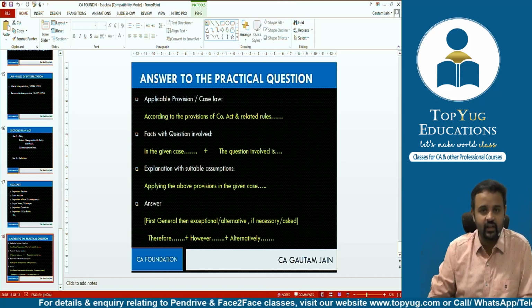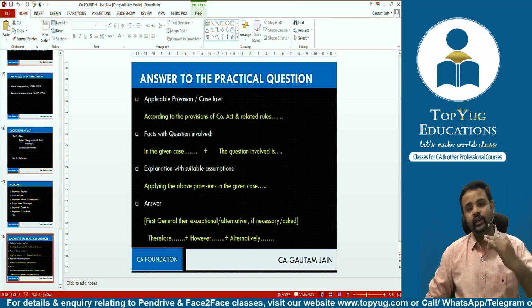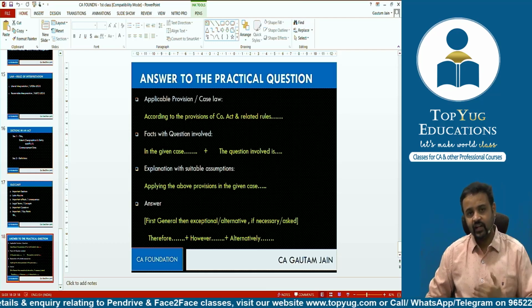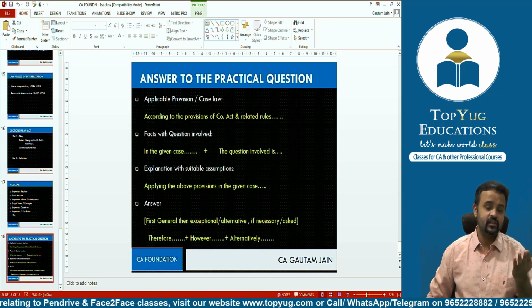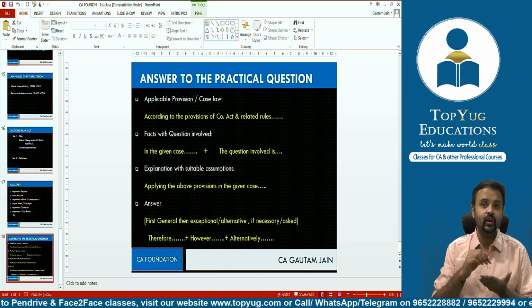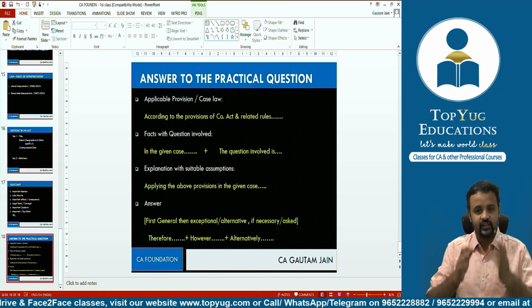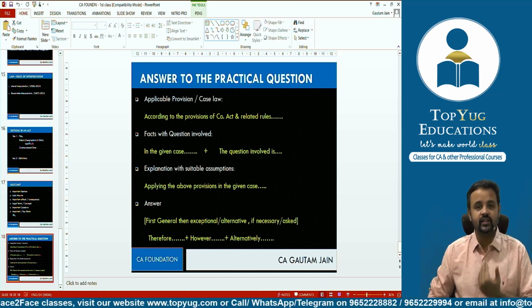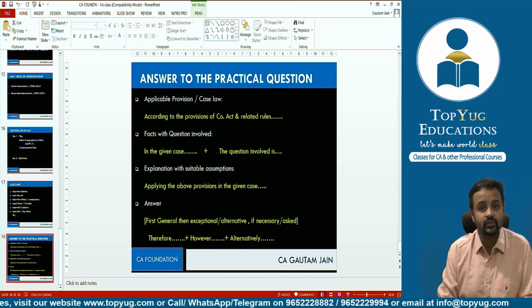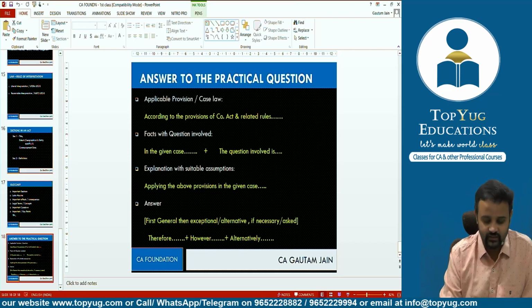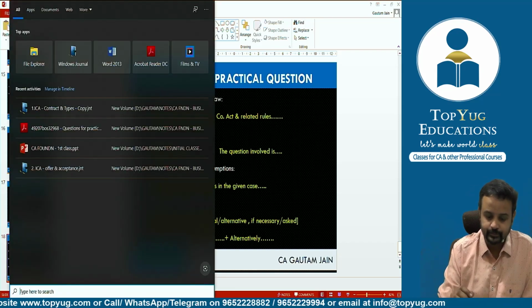You'll say, sir, but why? Again, simple thing. If you're following some uniformity, if you're presenting it properly, it will help you. It will help even the examiner, the evaluator who's correcting your paper. He'll also understand this is the sequence which you follow, and he'll understand it better. With less time he can correct your paper. So obviously he'll give you more marks. So that was my idea basically.